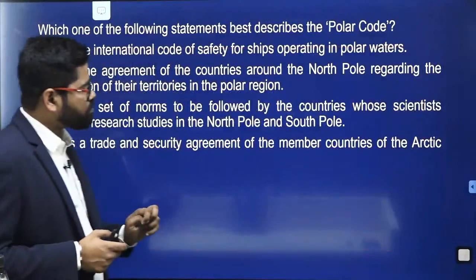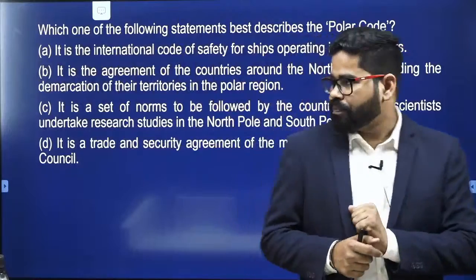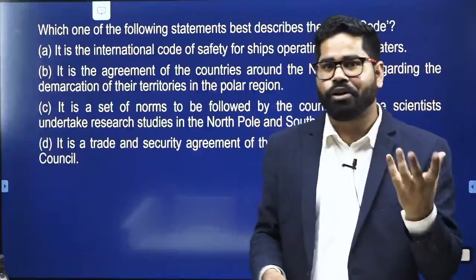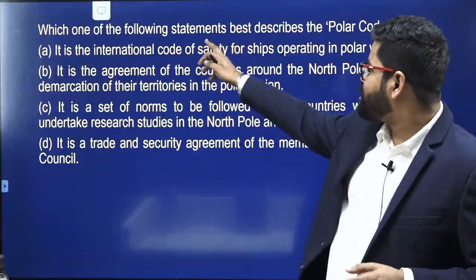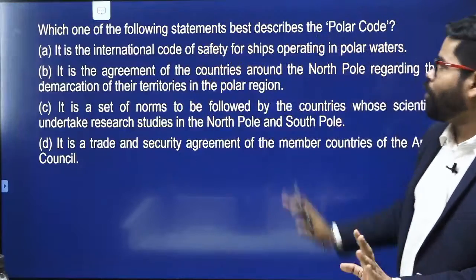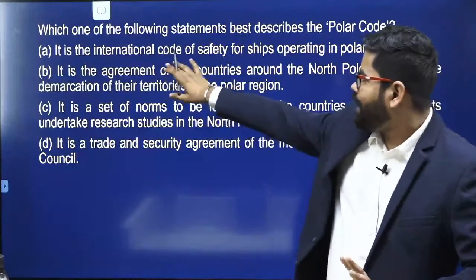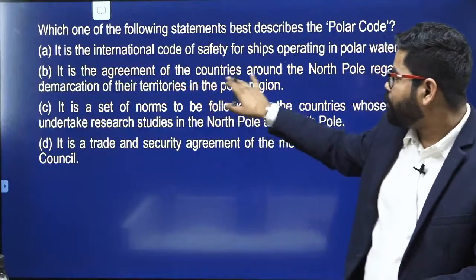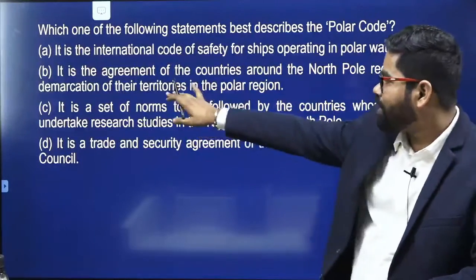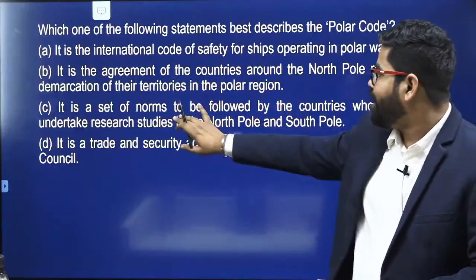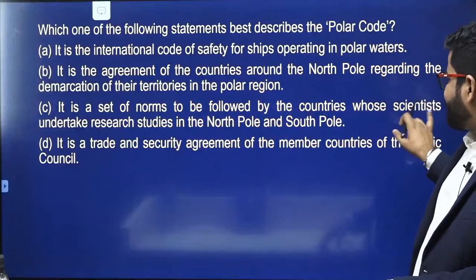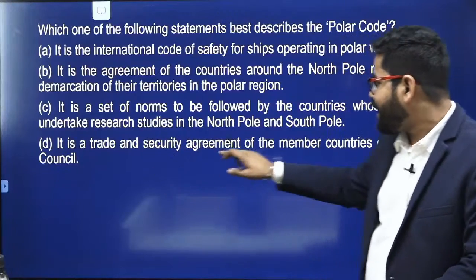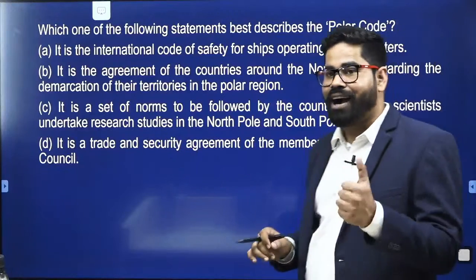Then when we talk about the polar code, there is another question. We have taken certain questions which are based on certain terminologies these days. Which of the following statements best describes the term polar code? It is the International Code of Safety for Ships operating in polar water. It is the agreement of the countries around the North Pole regarding demarcation of their territories in the polar region. It is a set of norms to be followed by the countries whose scientists undertake research studies in the North Pole and South Pole. It is a trade and security agreement of the member countries of the Arctic Council.